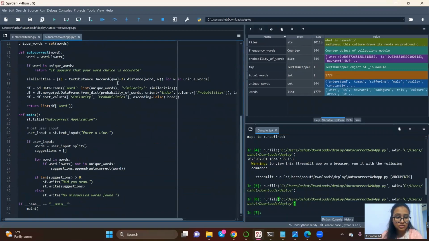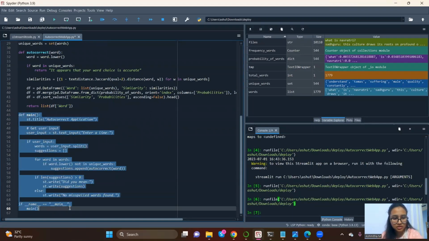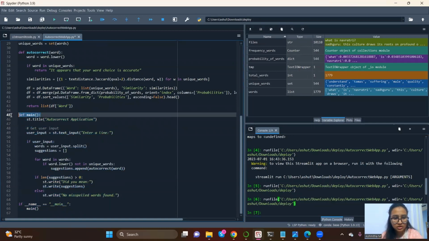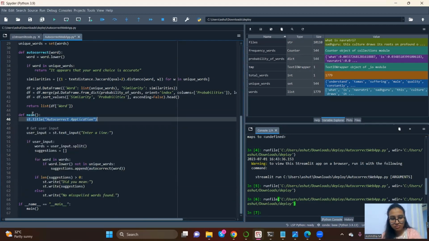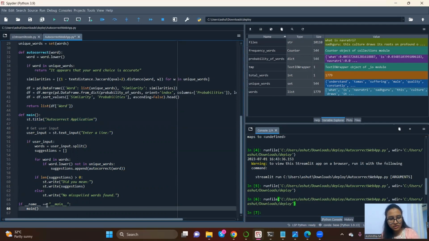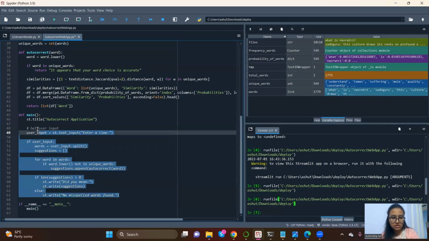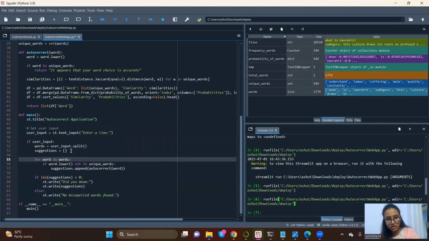The actual web application starts from here. So def main in Streamlit applications, def main and these 1 and 2. This is the entry point. This is where you're telling the Streamlit application to start from here. So def main is like a container, and if name is equal to main, what this is basically doing is whatever is there in this container, execute it. That's what it's basically doing.